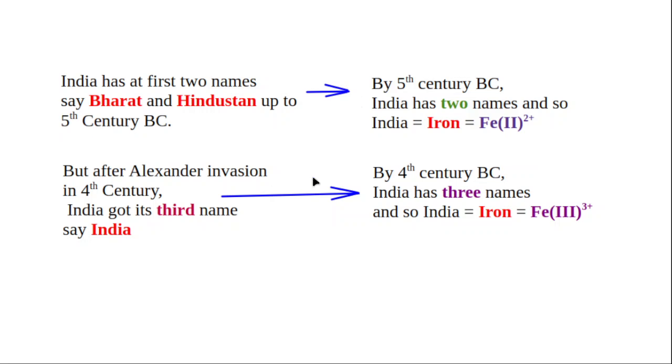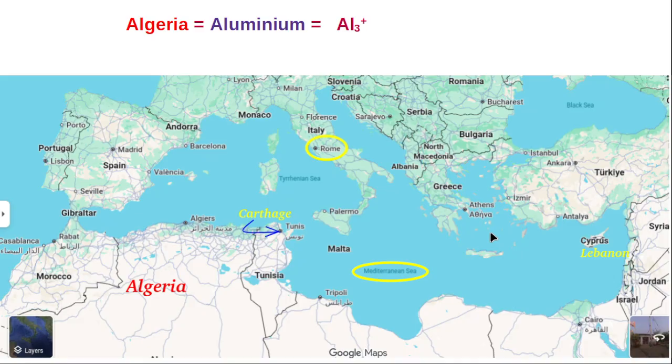So by the 4th century, India has three names. What are the three names? Bharat, Hindustan, and India. So iron also has another valency, Fe3+. At first, India had only two names, Bharat and Hindustan, and so the valency of iron is Fe2+. But by the Alexander invasion, our nation got a third name called India. So India now has three names, Bharat, Hindustan, and India, and so the valency of iron is Fe3+.